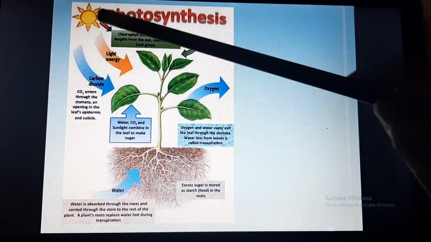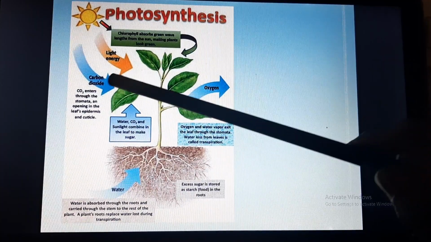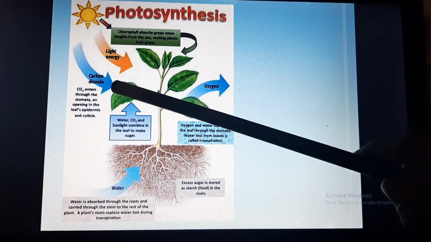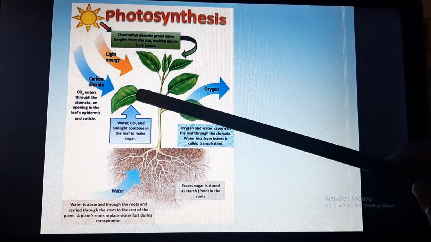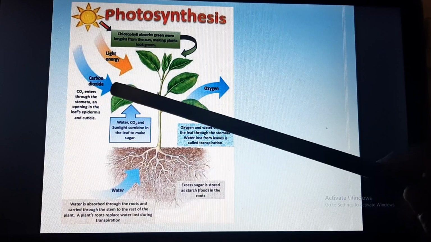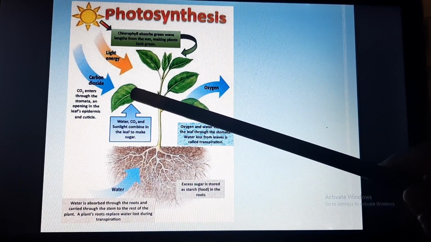Now light energy is available from the sun. The reaction is happening here, the food production is happening here, and the carbon dioxide plus water is getting converted into glucose. Along with the glucose, oxygen and water vapors are also produced.